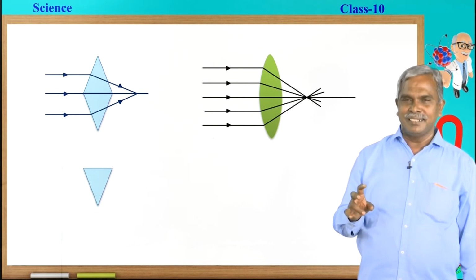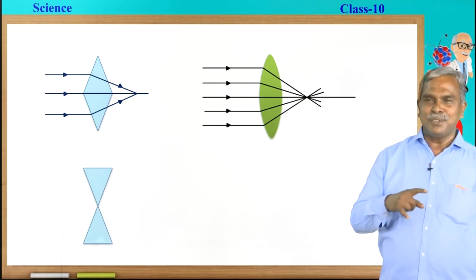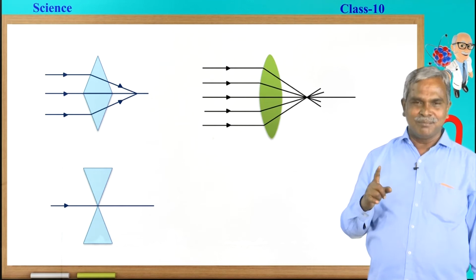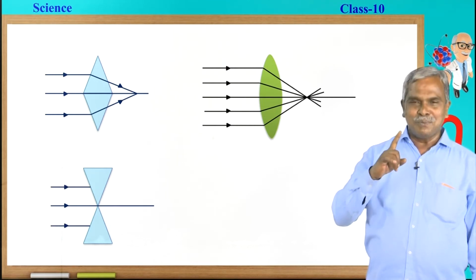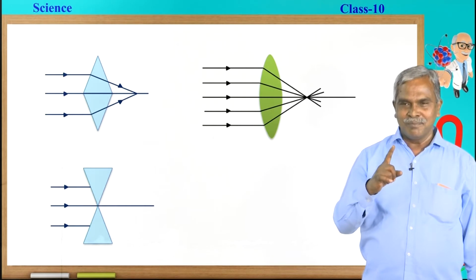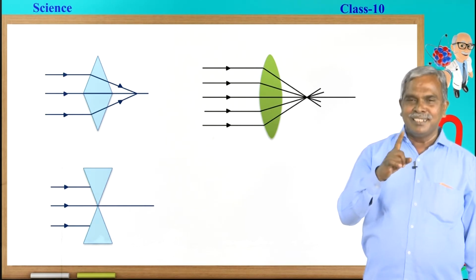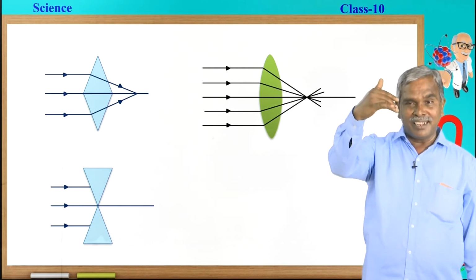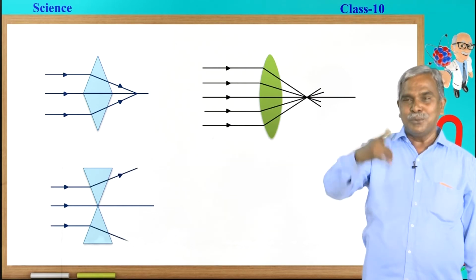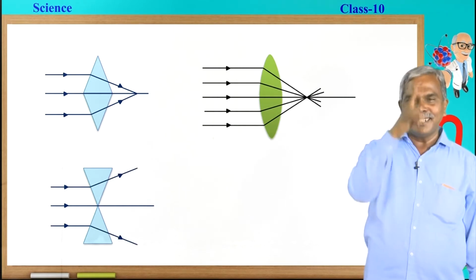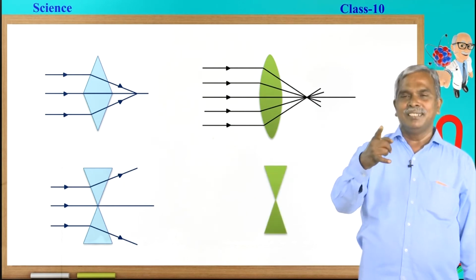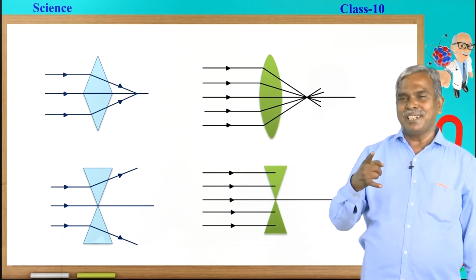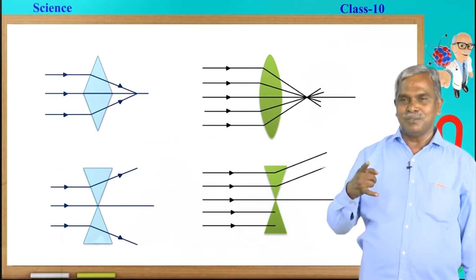Take the second case. Two prisms are taken which are exactly opposite to each other. Draw the principal axis. Now, allow the ray of light to fall on the prisms. You know, after refraction, they must bend towards the base. One base is upward and another base is downward. Naturally, they move towards the bases. This is called the diverging effect. The same thing we can use to explain even the divergence effect of the concave lens also.